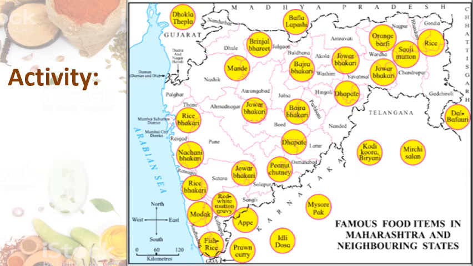Example, I will tell you, rice bakri. That is in Maharashtra. See, this is rice bakri. This is in Maharashtra state. We have to write Maharashtra. And if you want to write the district, you can write Raigad and Thane also. And the main ingredient used is rice. Like this you have to write in the table. This is for you. You have to complete this on page number 39 of your textbook.